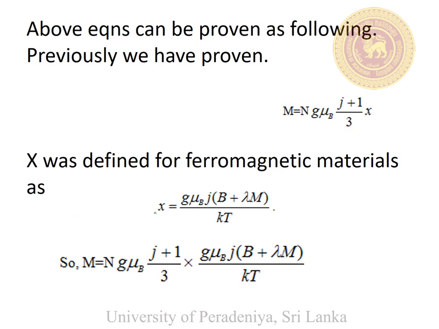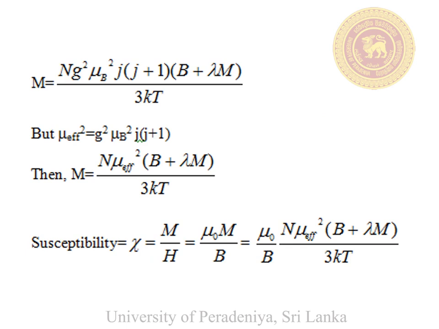We have proven this equation for the magnetization in slide number 22. Also, the equation for simple x was given on slide number 18. After substituting simple x in the equation of magnetization, we can get the final equation given on this slide. After using this equation of mu effective squared, we can write the magnetization in terms of mu effective. This is the equation given on slide number 24. Then we can find the susceptibility. Chi is equal to M over H.